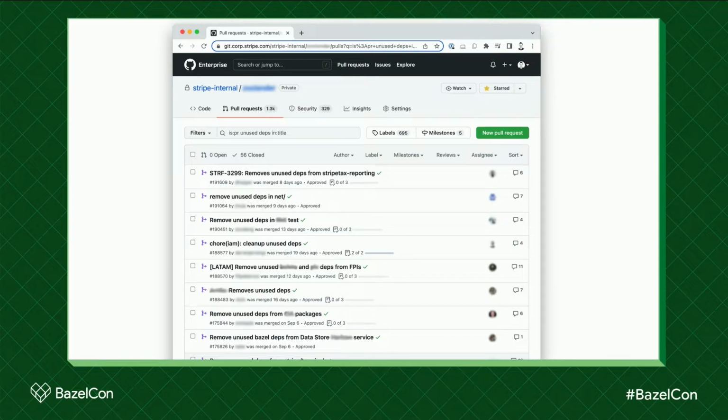And as I said, we didn't really want to run it across the whole code base. We weren't sure if people had special dependencies they only needed at runtime. We don't have the domain expertise. Stripe has thousands of engineers. So we made this tool available and marketed it a little bit. And people loved it. And you can see here, just over the course of a few weeks, a lot of people have been running the tool and checking in their changes.